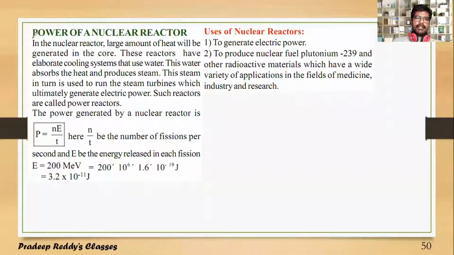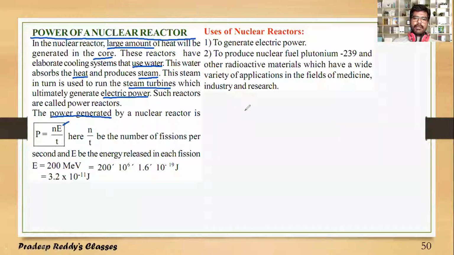Power generated in a nuclear reactor. Power of a nuclear reactor. As we have already discussed, a large amount of heat is produced in the reactor core, and these reactors have an elaborate cooling system that uses water. Water absorbs heat energy and produces steam. Steam rotates the turbines, and as a result, electrical power is generated. Therefore, the power generated by a nuclear reactor is equal to energy divided by time.